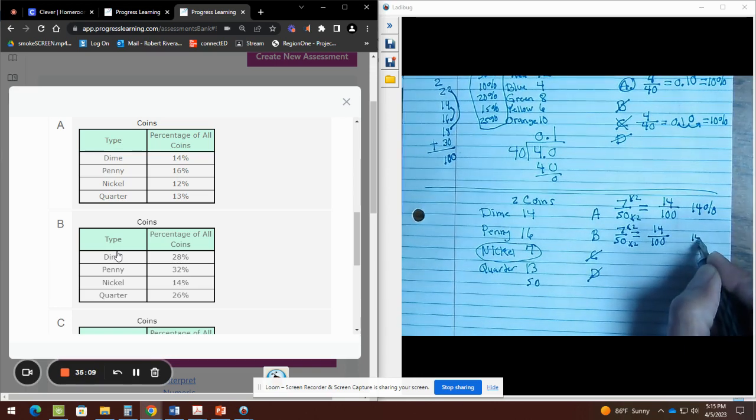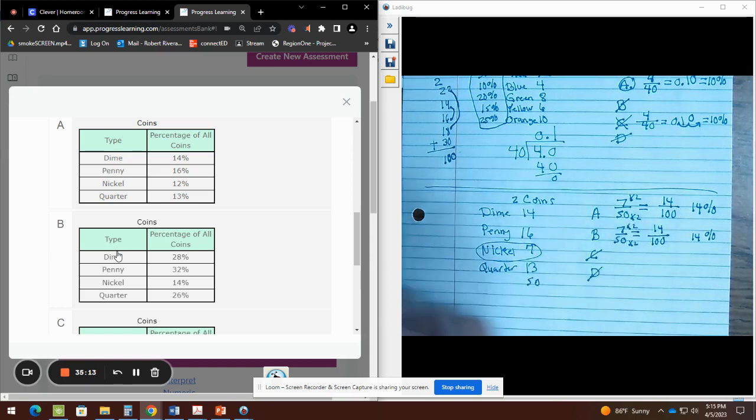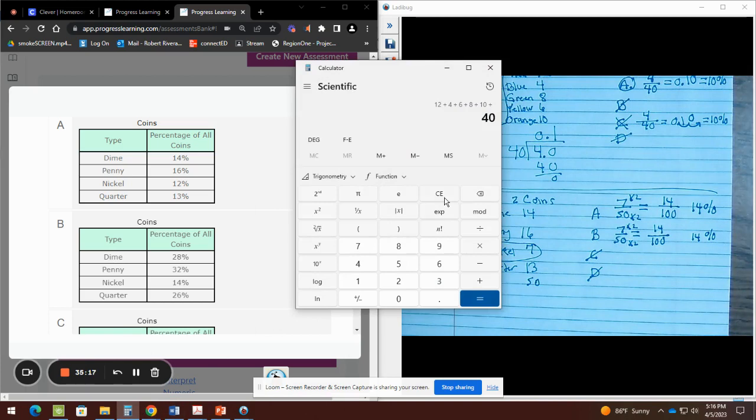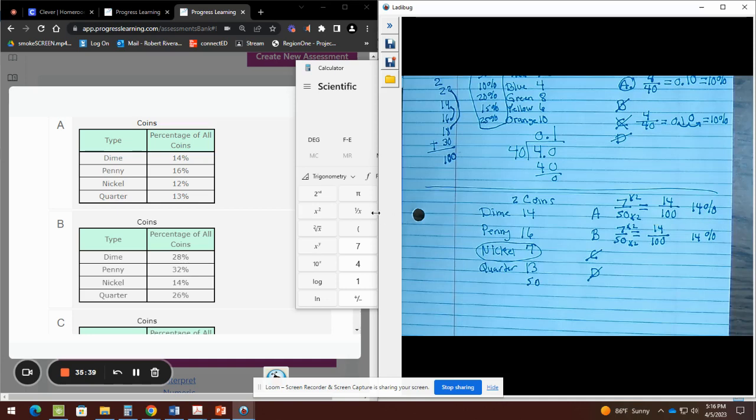It should be the same thing because we're using the same data, 14%. So if you would bottom out this, which means to divide, you still will get the same thing I did. I'm just trying to show you a little trick here: if I have a 50 in my denominator, I can just double it to get to 100 because percent is out of 100, and I will still get the same percent. Now, if you divide 7 divided by 50, you will see that I still get the same thing. See that 0.14? That would be moving the decimal two places to the right, which is still the 14% that we got.